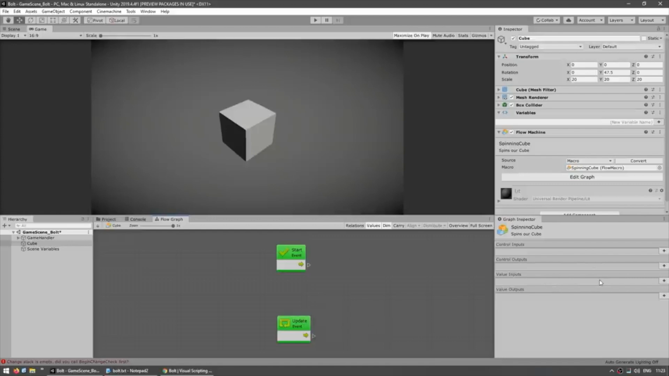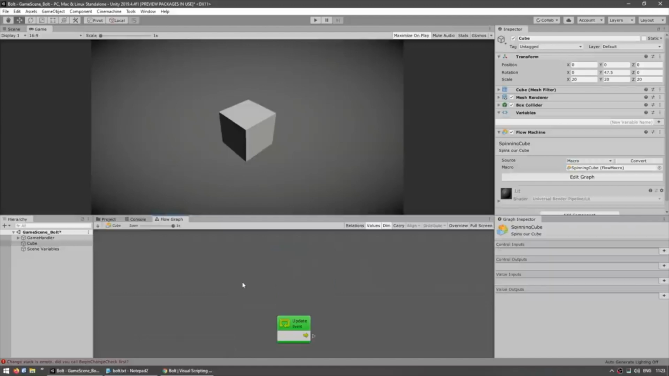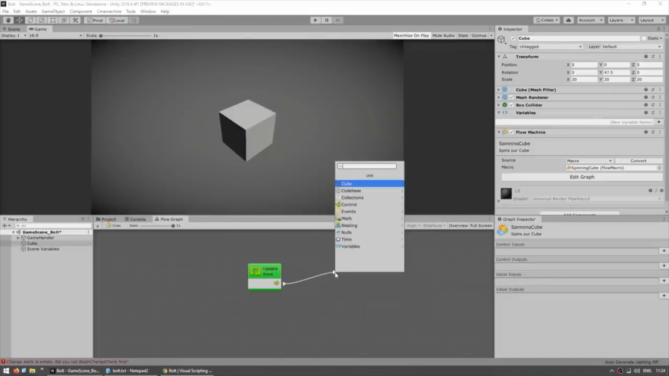Okay. Now let's remember what our goal is here. The goal is to spin our cube. So what that really means is to rotate it on every frame. So let's start off by getting rid of the start event since we don't need it. And now we can go up here to our update event and click and drag out this arrow. And as soon as we drop it, there you go, it shows a menu with all of the actions that we can take from this input.